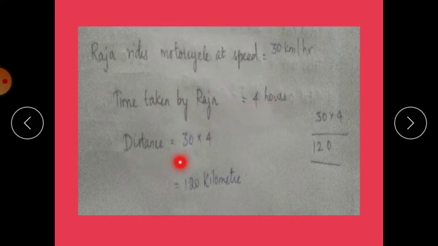So the distance is equal to speed into time. Here our speed is 30 and time is 4. So 30 into 4 is equal to 120. 4 3s are 12. So the distance covered by Raja is 120 kilometers.